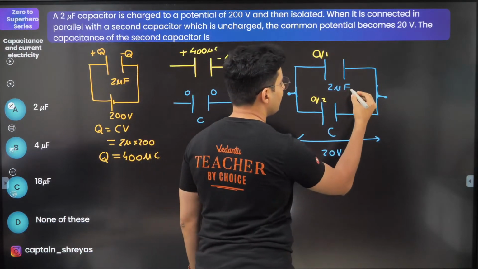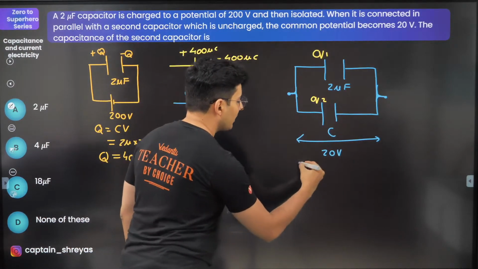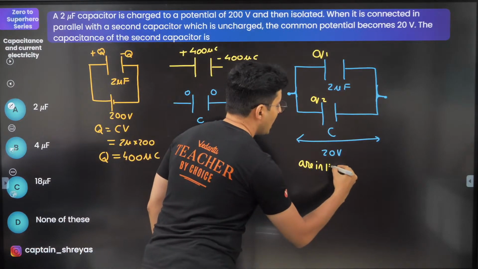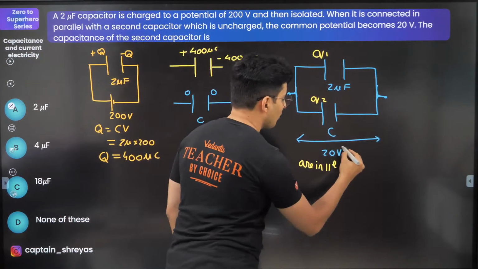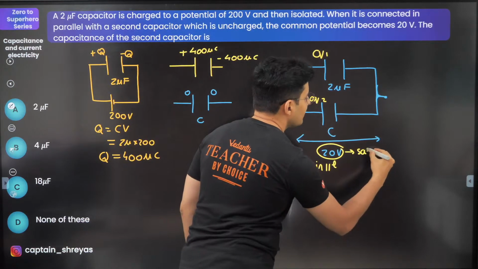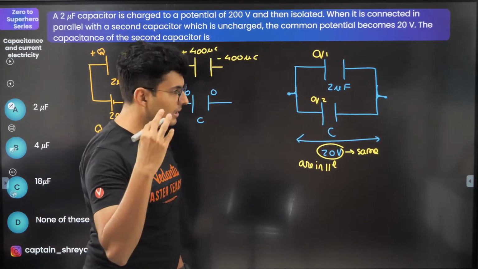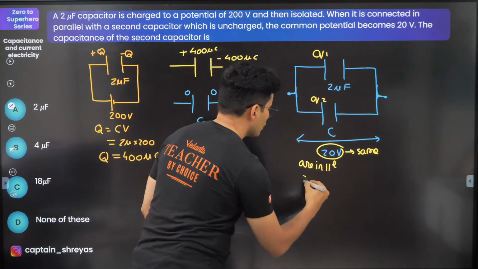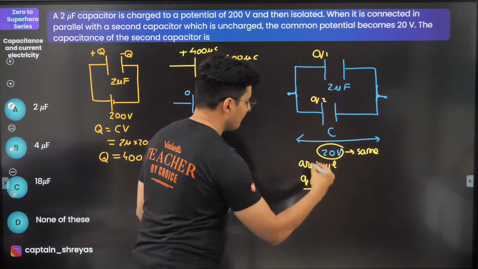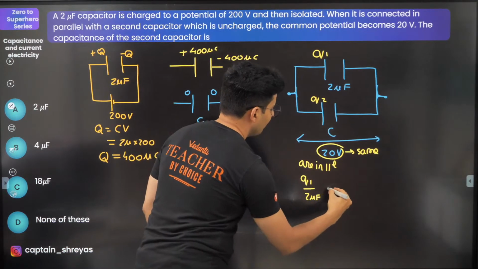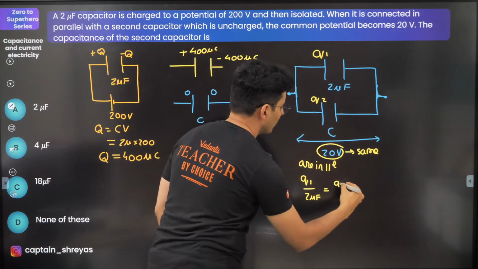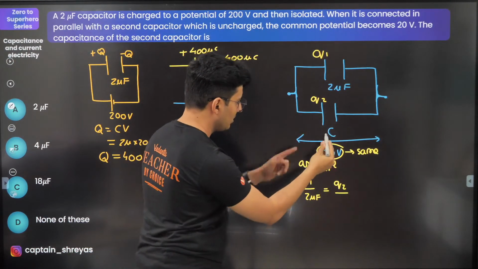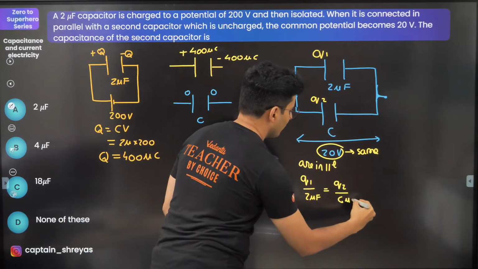They are in parallel, and in parallel voltage is the same. Since voltage is Q by C, I can write Q1 by C1, which is 2 microfarad, equal to Q2, which I do not know, divided by C, which is in microfarad again.